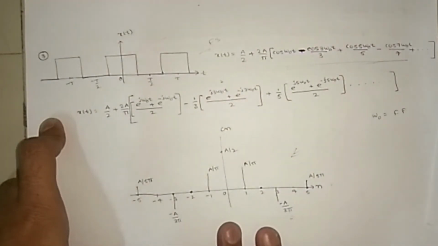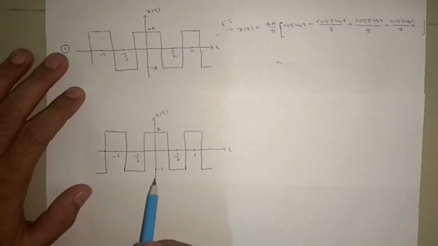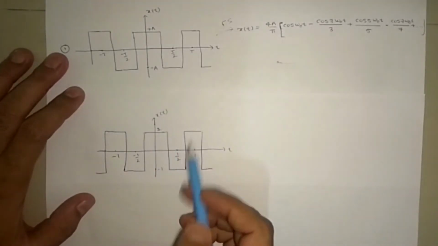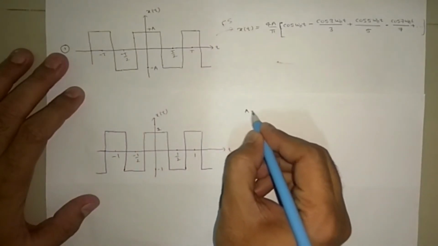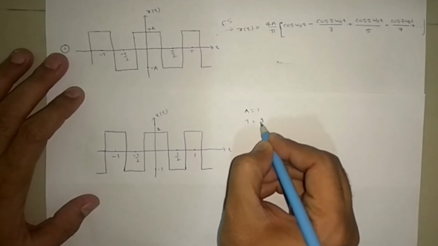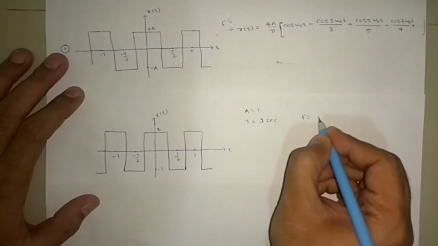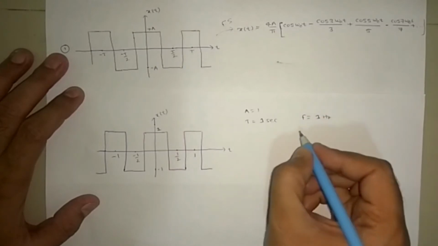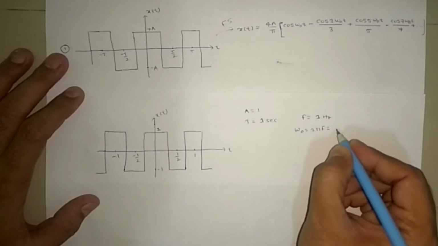How great, right? Now we will draw this signal in Desmos. Here A is 1 and T is 1 second, so F equals 1 hertz. Omega naught is 2 pi f, so it is 2 pi.